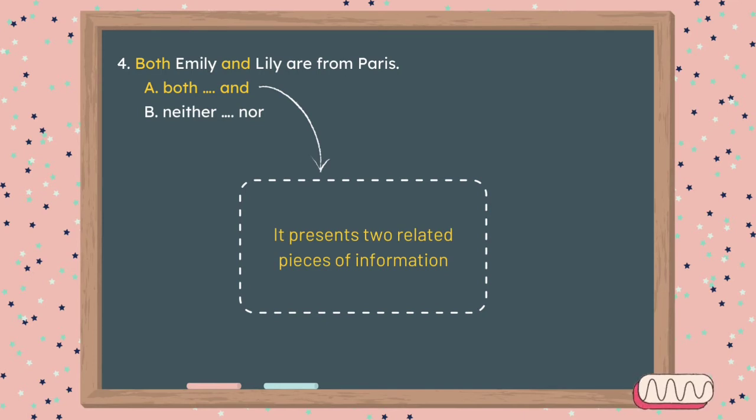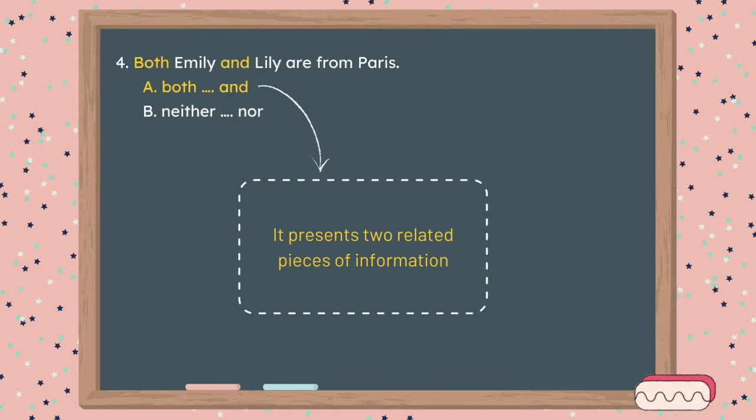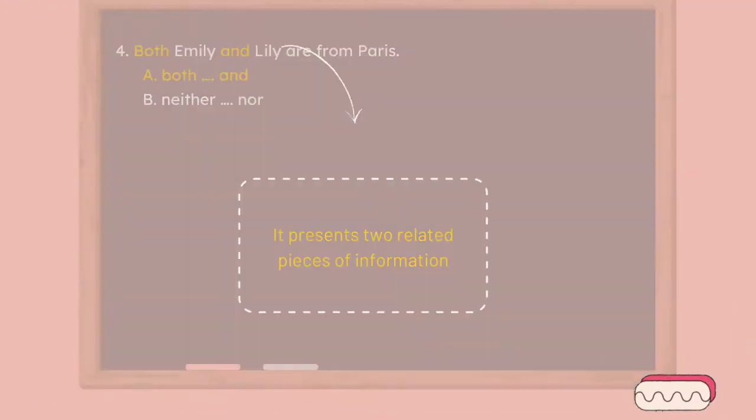Right, they are both and, which presents two related pieces of information. Kata kuncinya adalah dua related information. Jadi ada dua informasi yang saling berkaitan. Both Emily and Lily are from Paris. Baik Emily dan Lily berasal dari Paris. Penggunaan both di sini meliputi keduanya ya, yaitu Emily dan Lily. From this last sentence, we can conclude that Emily and Lily are from Paris.